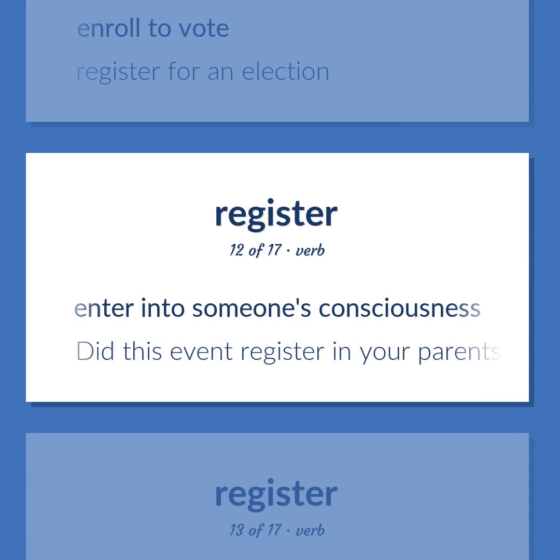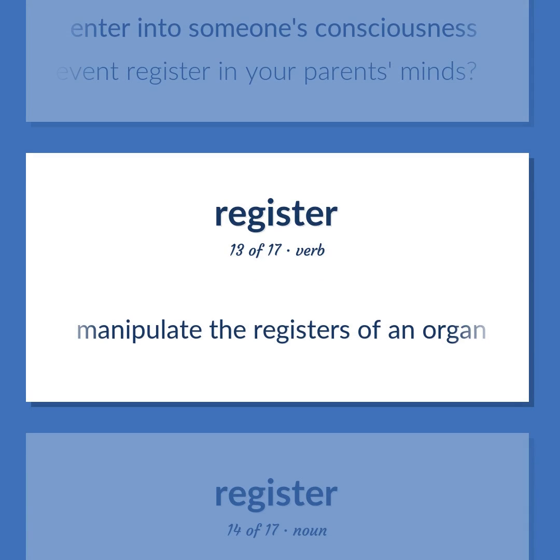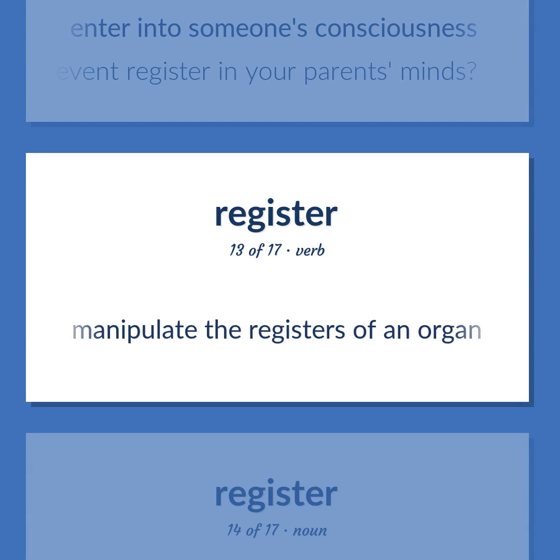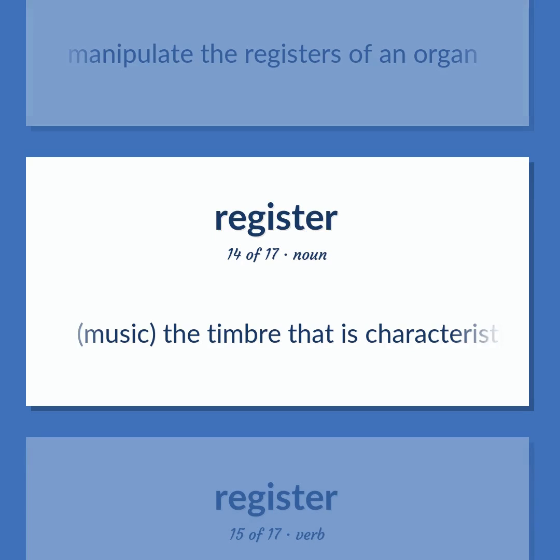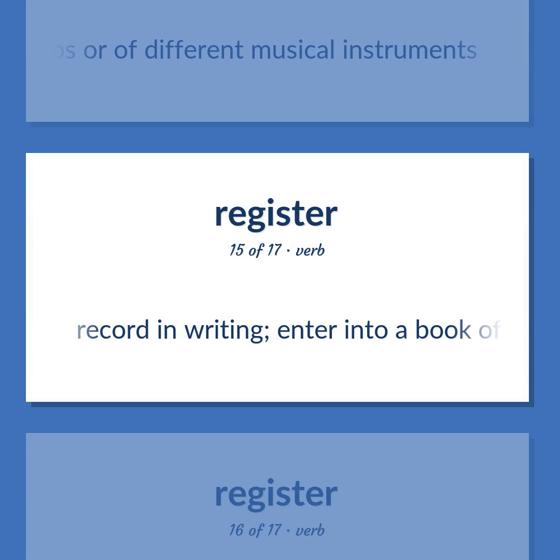Enter into someone's consciousness. Did this event register in your parents' minds? Manipulate the registers of an organ. Music. The timbre that is characteristic of a certain range and manner of production of the human voice or of different pipe organ stops or of different musical instruments. Record in writing.